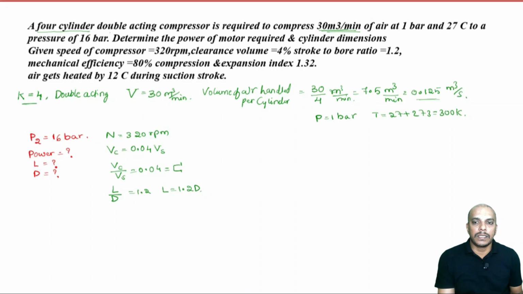Then mechanical efficiency is 80%, that is 0.8. Now, the compression and expansion index, small n, is equal to 1.32.